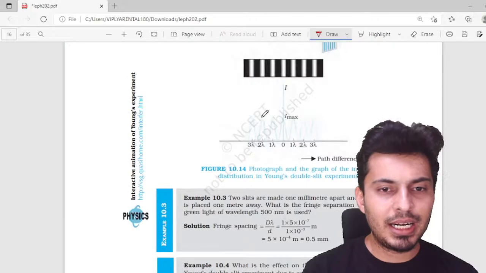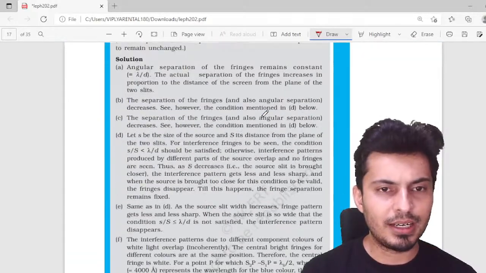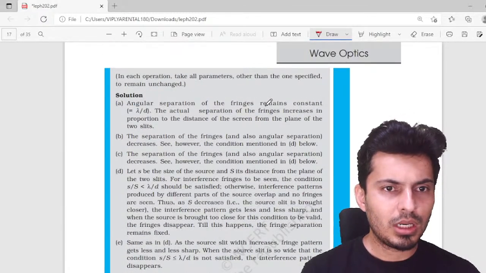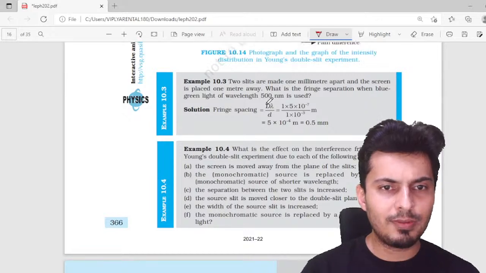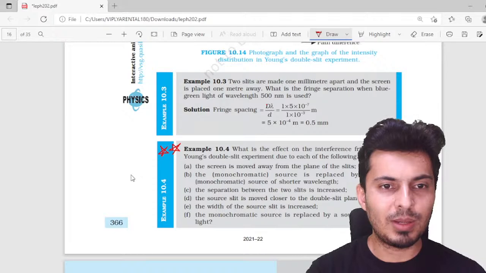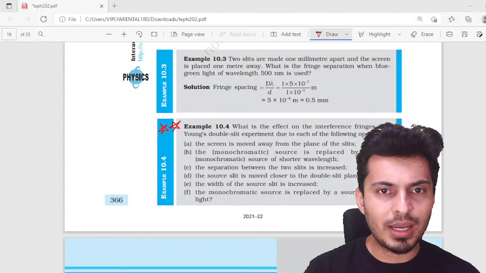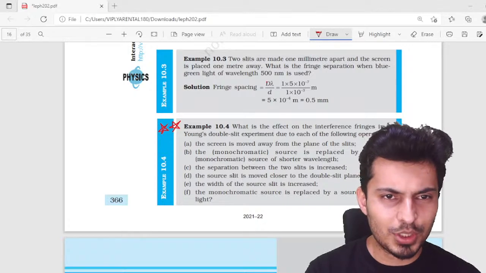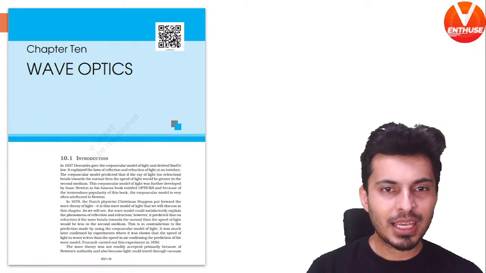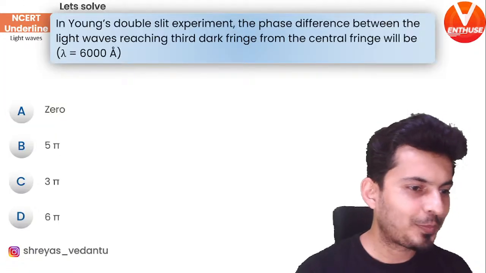All right, moving ahead, and these are all just questions which you should definitely look at. And this is also a very interesting example, so please go through this problem. I'm marking that problem which you should definitely go through. I hope now you are ready for solving some questions. So let's get going with some questions on the screen. And here is your first question coming up on your screen now.